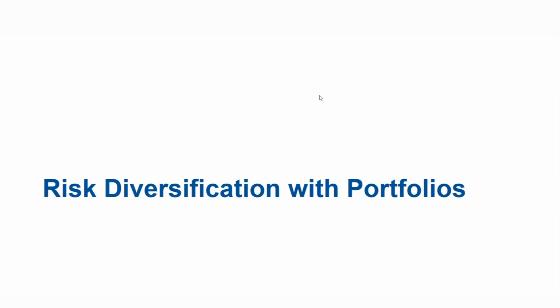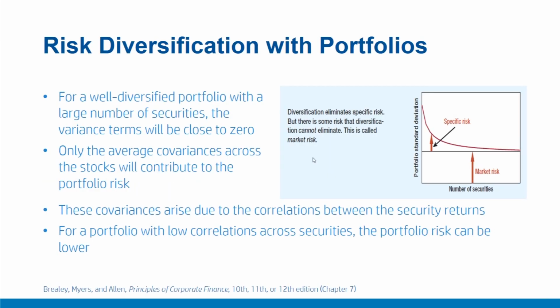Risk diversification with portfolios. In this video, we'll conclude our discussion on risk diversification with portfolios with the help of a few numerical examples. Now we have understood that in a portfolio with a large number of securities, the summation of variance terms is close to 0. For example, if we start with a portfolio with one security, like in the diagram shown here, a large part of the portfolio risk comprises security specific or idiosyncratic risk, which is driven by the variance terms, the diagonal terms that we saw, which are variance terms.